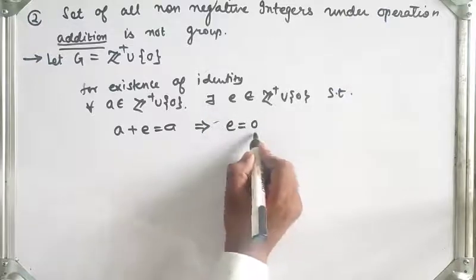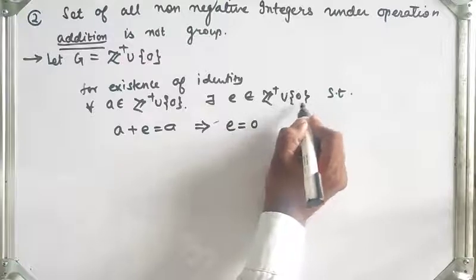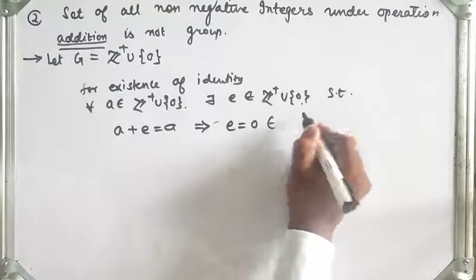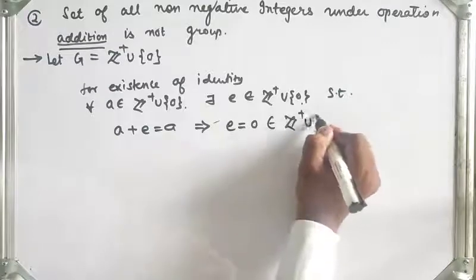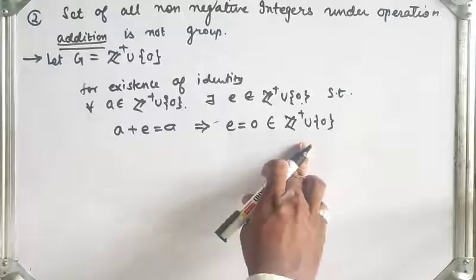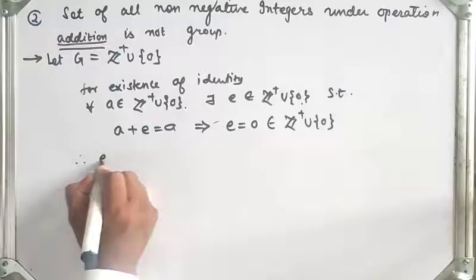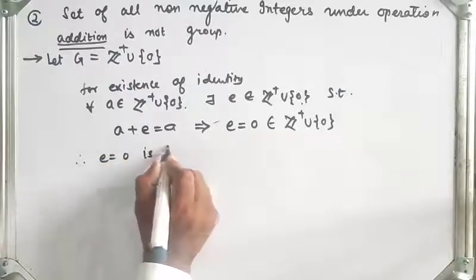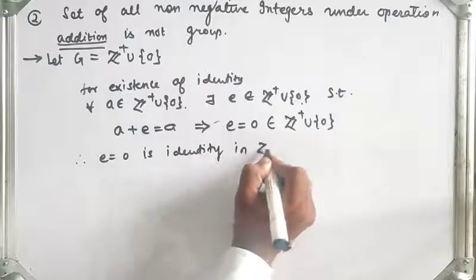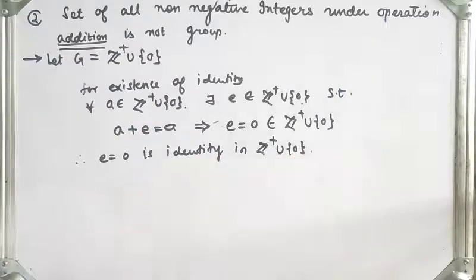So E is equal to 0, which belongs to Z plus union singleton 0, because here is 0, right? So 0 belongs to the set of integers union singleton 0, which is the non-negative integers. So existence of identity is satisfied. Therefore E is equal to 0 is the identity in non-negative integers. Now the last property.